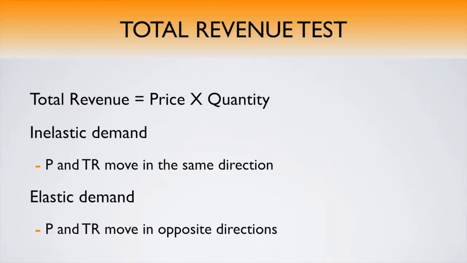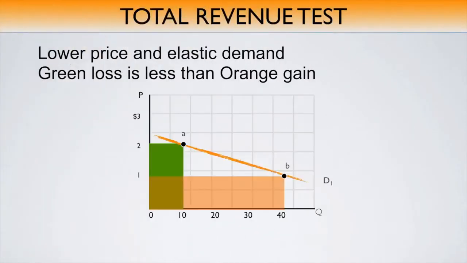Demand is elastic if a decrease in price results in a rise in total revenue, or if an increase in price results in a decline in total revenue. Demand is unit elastic if total revenue does not change when price changes. In this case, we can see that as price moves from A to B, total revenue moves from $20 to $40. A decrease in price resulted in an increase in total revenue.